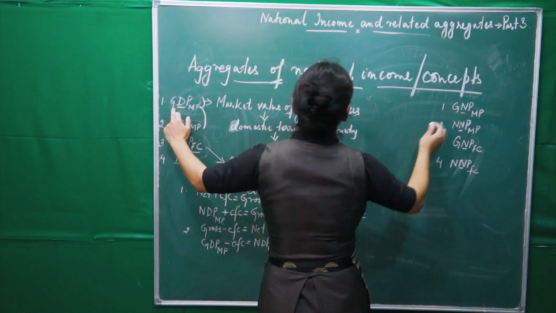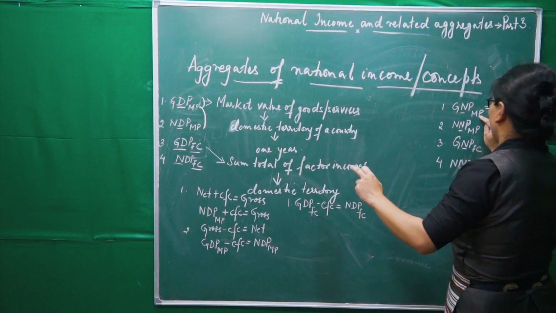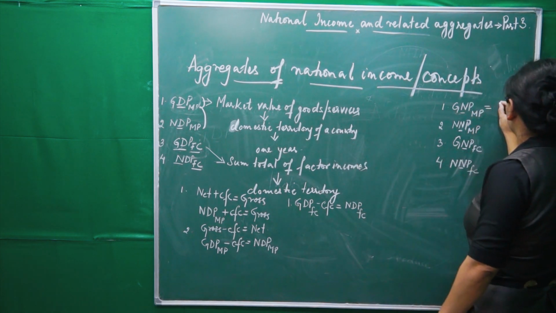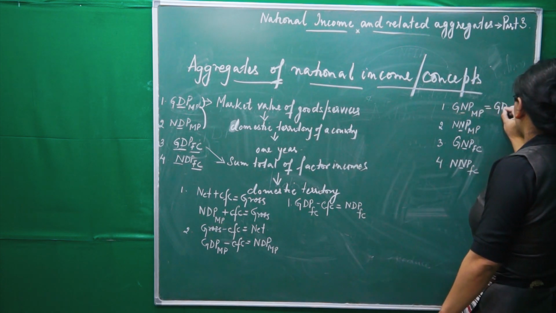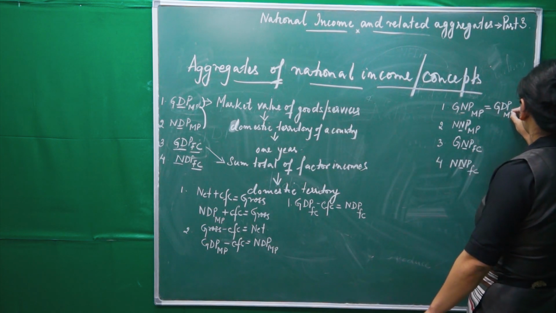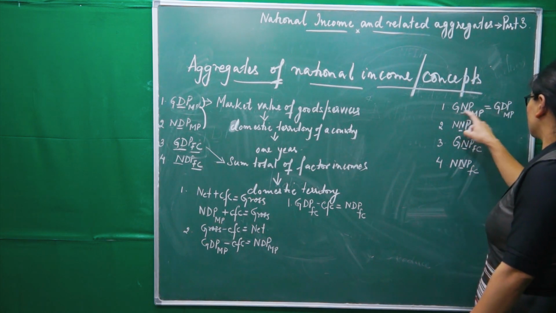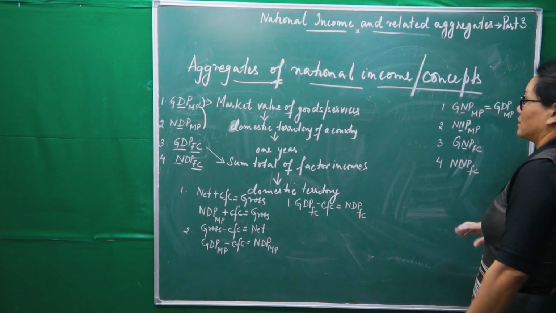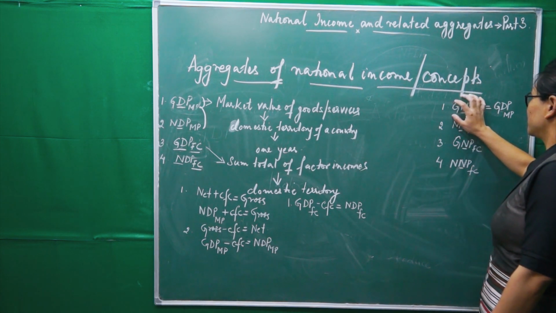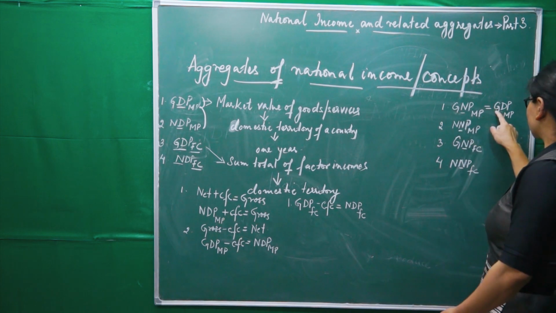Now, here, GNP at market price is equal to GDP at market price. What we have to do now here? What is the difference between these two? We want to get this one, right? By using this one. So see here, gross, same.